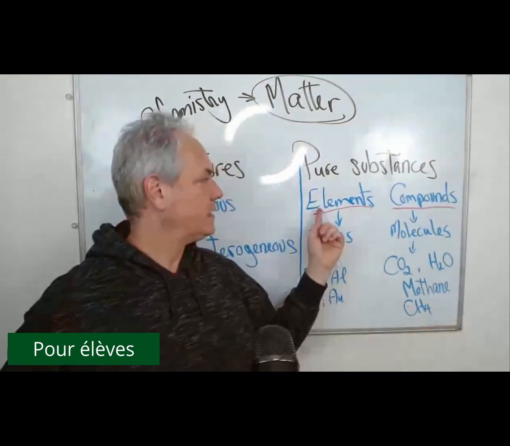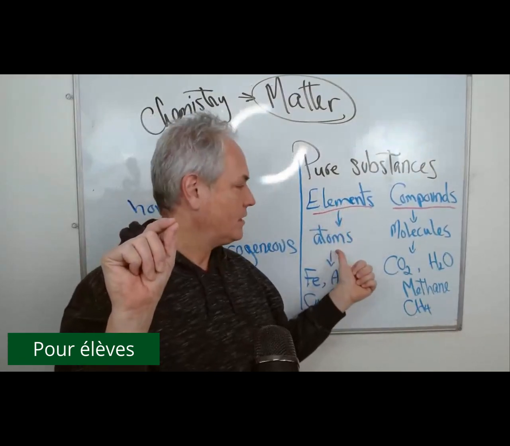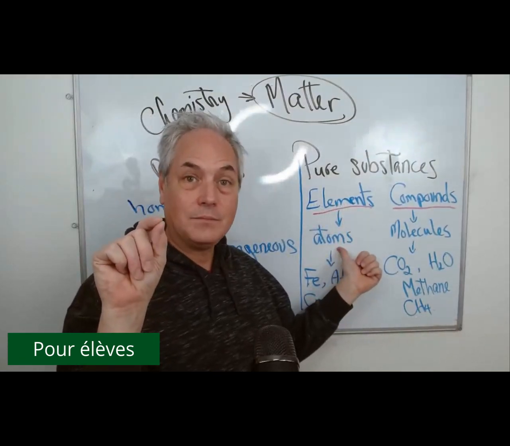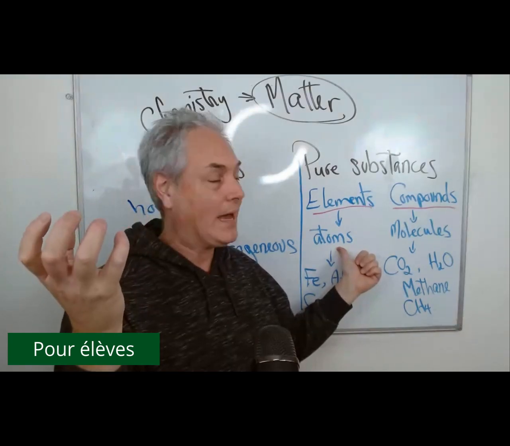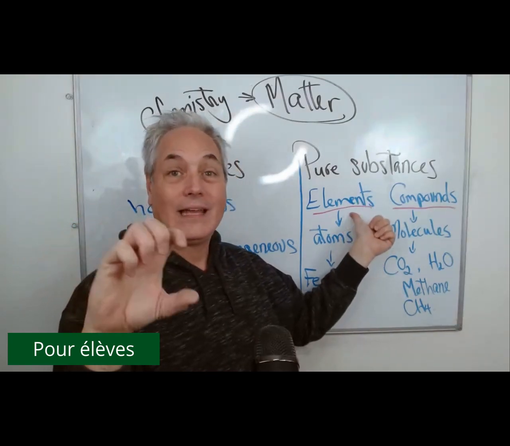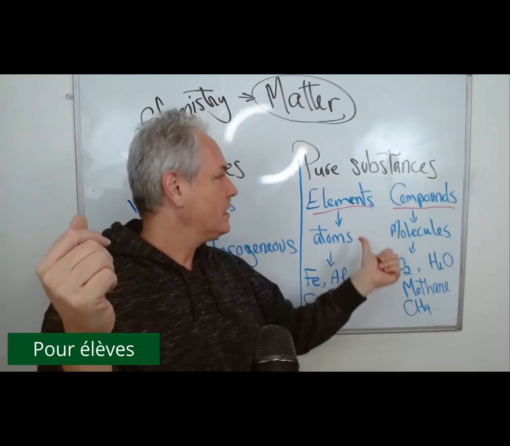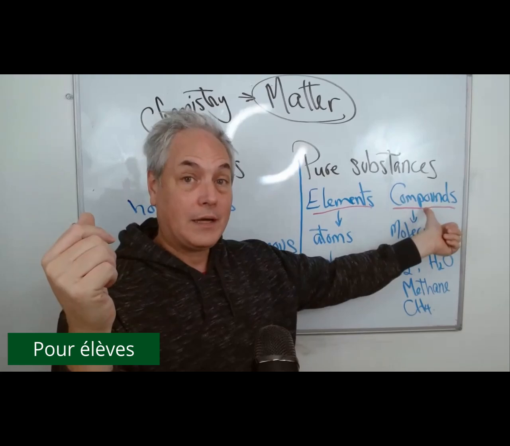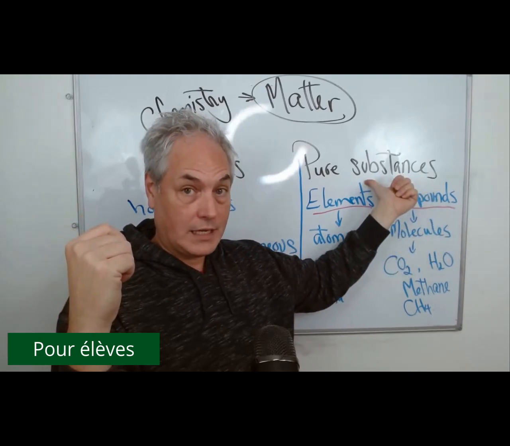Now, what's interesting here is that when you have one particle of one type of pure substance, one particle is an atom. When you put several atoms of the same matter together, we call it an element. And then we group them on the periodic table with some examples. Now that brings us to what compounds are. Compounds are pure substances as well.